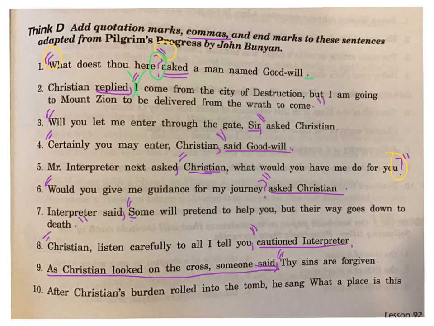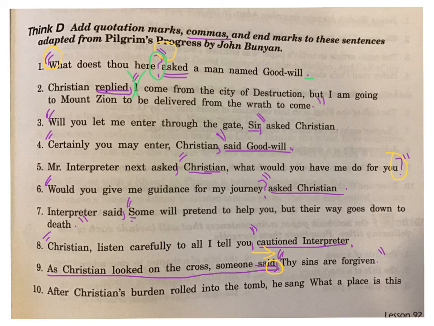And then I need a period after forgiven and end quotes. Notice that these end marks always go inside the quotes. Also notice that when I've got a quote that comes after the beginning of my sentence, like this one does, I want this comma to separate the rest of my sentence, and it does not go inside the quotes.